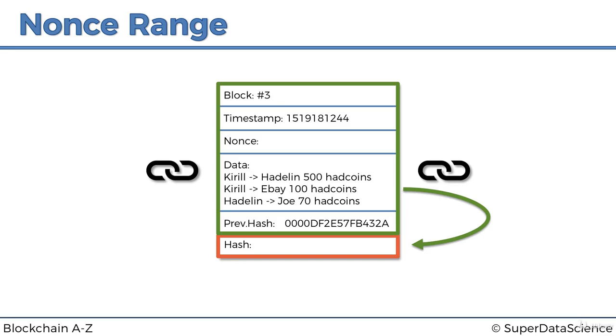So what that does for us is it creates a loophole. It creates a solution to our problem, meaning that every single second, the information in this block will be updated because the timestamp will increase by 1 second. And as you remember from the avalanche effect, even if we don't change the nonce, even if we don't change anything, if we rehash that, the hash will be absolutely different.